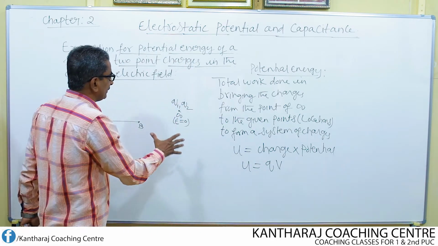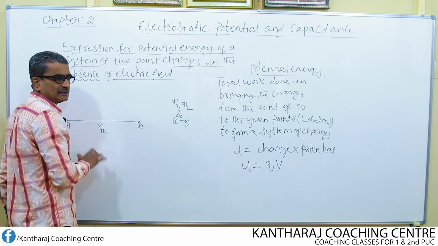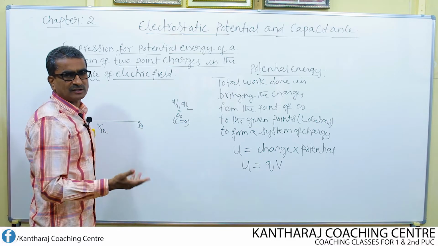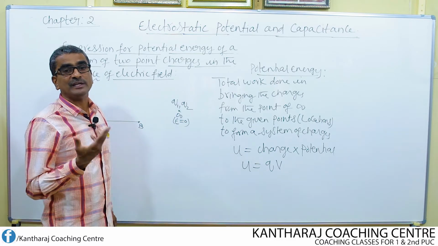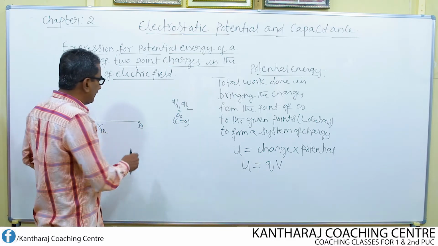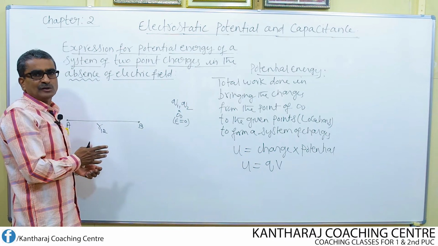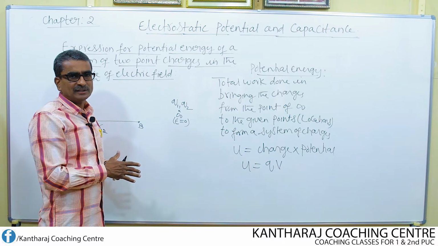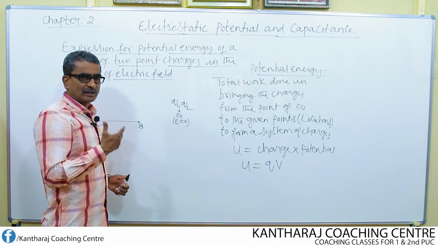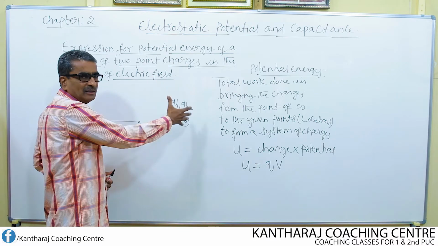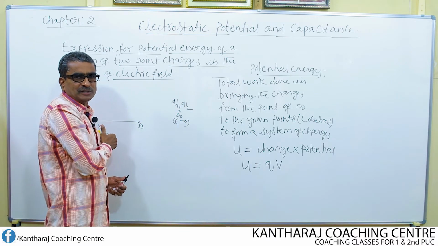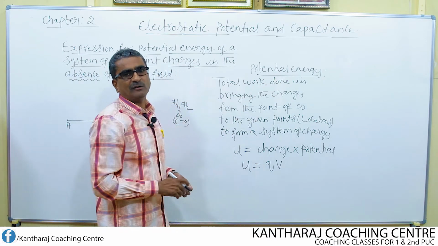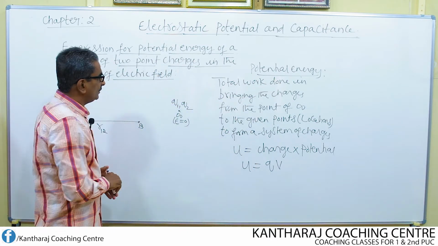Why should I bring the charges from infinity to the respective position? To set up a system of 2 charges, 3 charges or n charges. I want to arrange a certain number of charges in a group at different distances or different points. The total amount of work we do to bring all the charges to their respective positions from infinity is nothing but the potential energy of the system of charges.